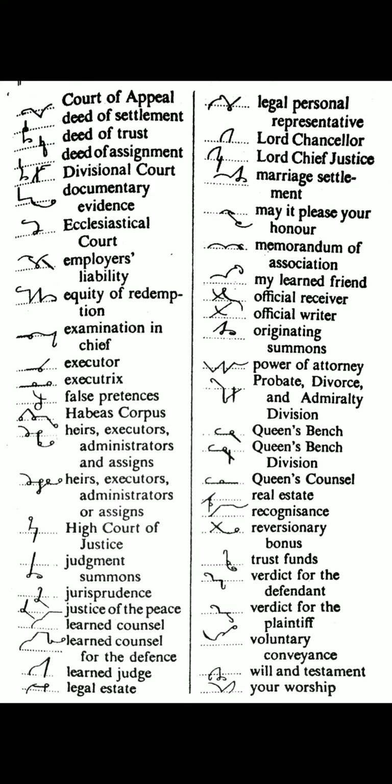Lord Chancellor. Upward L on the line is used here for Lord. J is used here for Chancellor. Lord Chief Justice. Upward L on the line is used here for Lord. J with F hook is used here for chief. J is used here for justice. Marriage settlement. Above the line M, upward R, J is used here for marriage. S circle M halved with N hook for settlement.